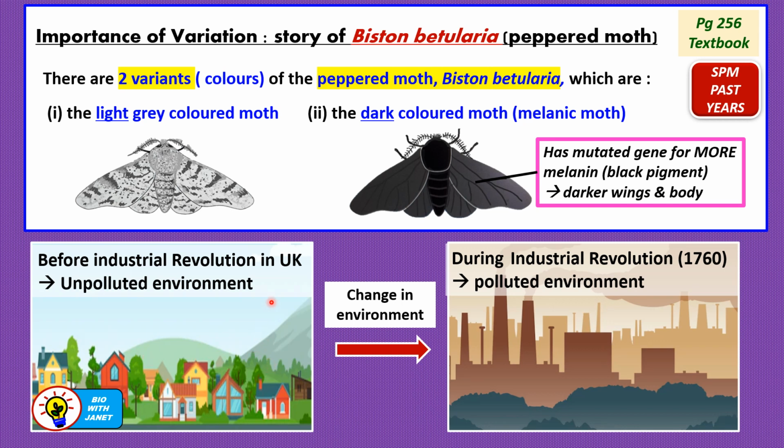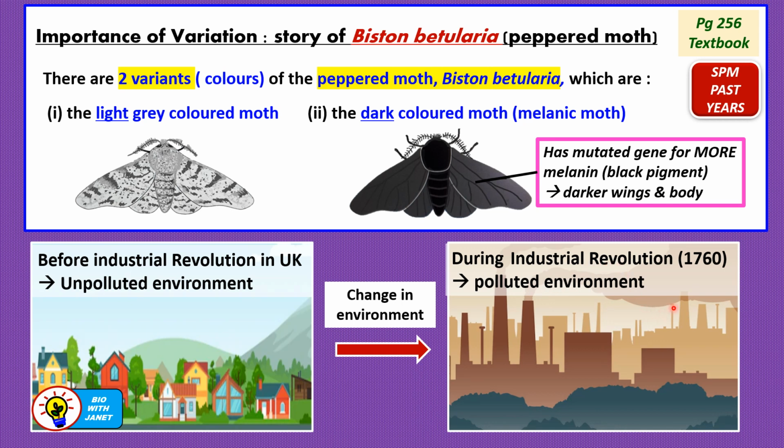That's before the Industrial Revolution. But the environment changed. Starting from 1760 onwards, the Industrial Revolution occurred, whereby more and more factories were built, more machines were used, and coal was burnt to get energy. So the chimneys started to let a lot of black smoke come out.